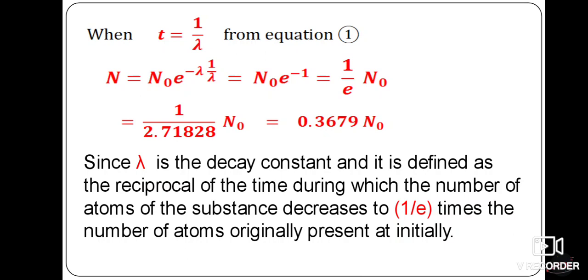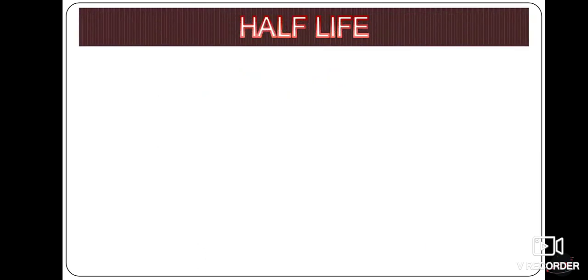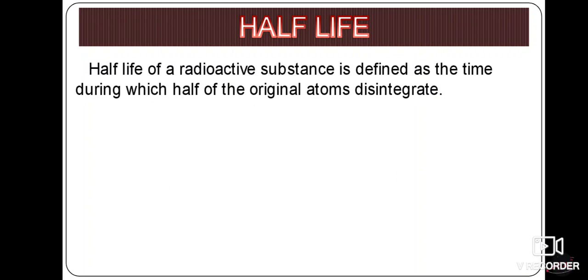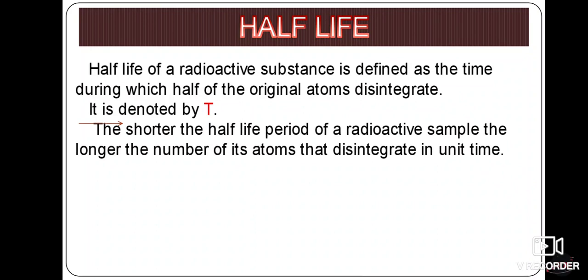Now next we will discuss the half-life. So what is half-life? Half-life of a radioactive substance is defined as the time during which half of the original atoms will disintegrate. So exactly half of the atoms which are present will disintegrate, and that we call the half-life of a radioactive substance, and it is denoted by the capital T.